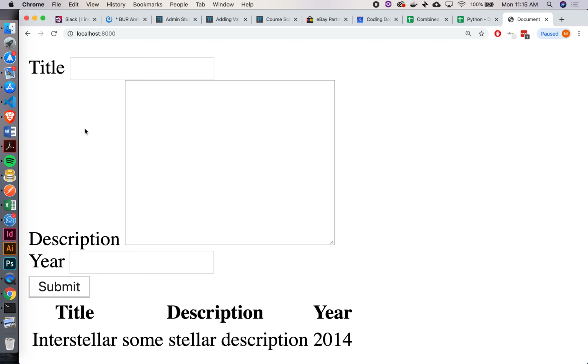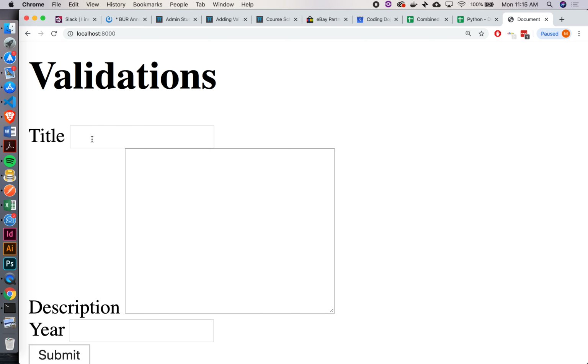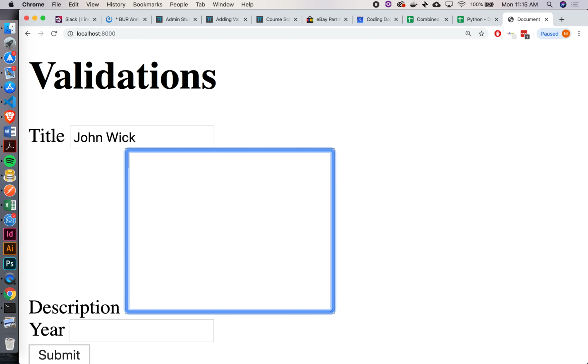Let's put one more in there before we start getting to the validations part. What other movie do we want to drop in there? Constantine? Oh, John Wick. Okay. With the dog? Yes. Just because it's Keanu, I think it needs to go in there. Keanu is the best, right? Whoa. All right.